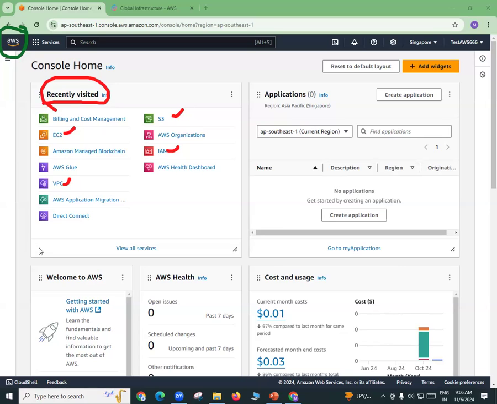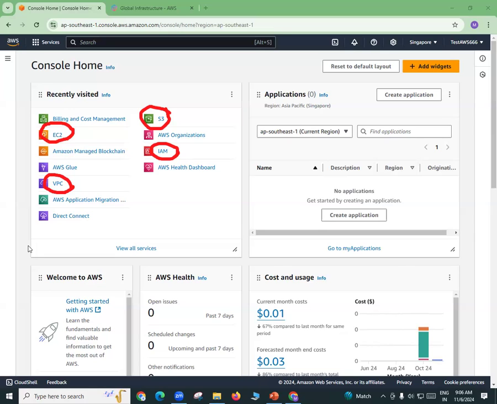For example, EC2 is a service that is related with your virtual servers. VPC is a service where we are learning about networks. S3 is a service where we are learning about storage. IAM is a service where we are learning about user management and group management. If you know these 4 services actually, EC2, S3, VPC, and IAM, you will be eligible to get a job in any company on the face of the earth. As a fresher or as a 2-3 years experienced person, companies are looking for people who are good in these 4 major services. Okay.